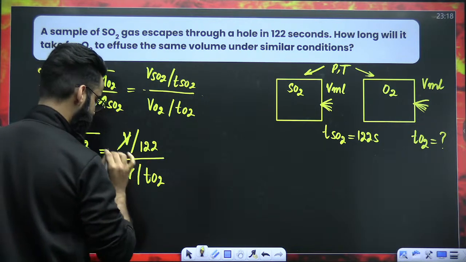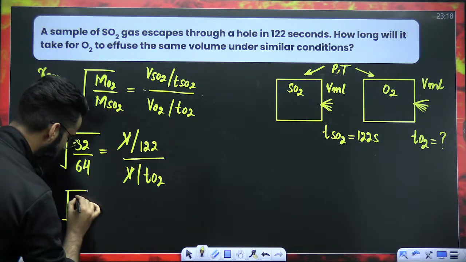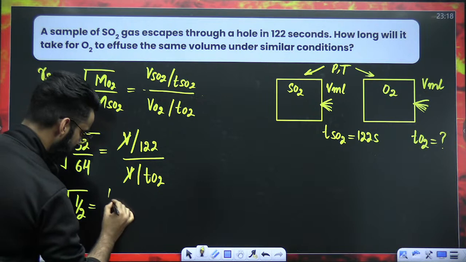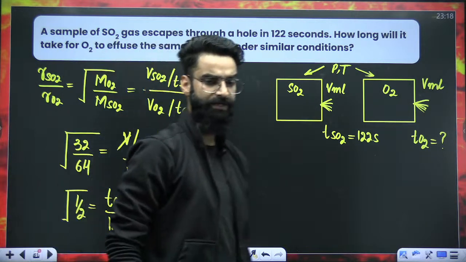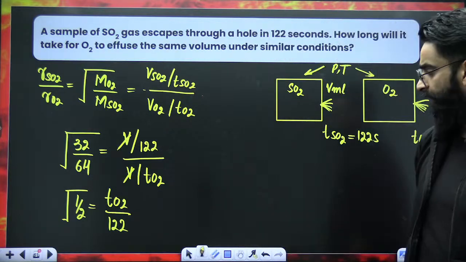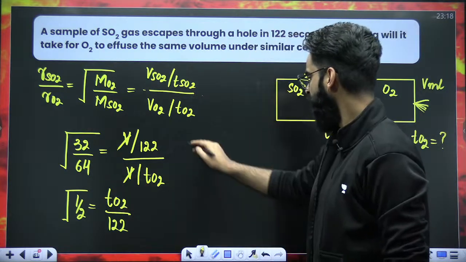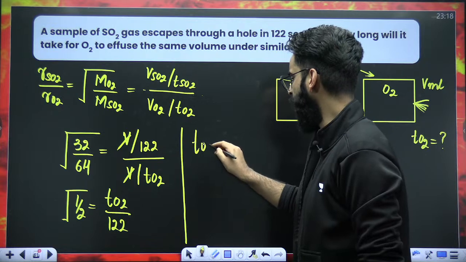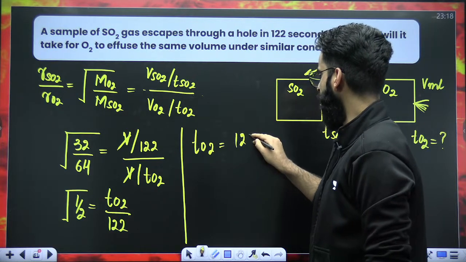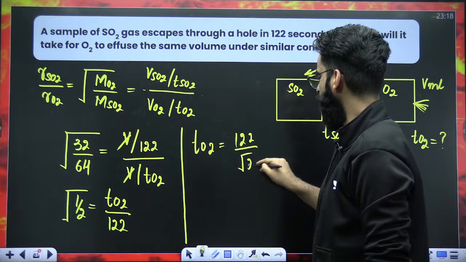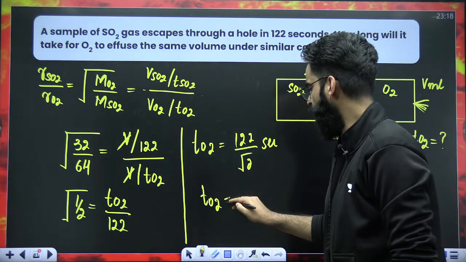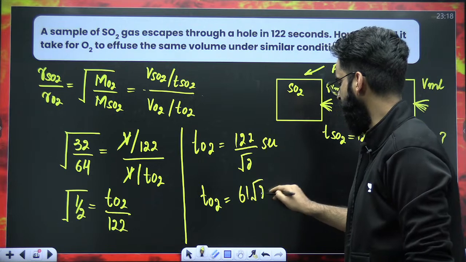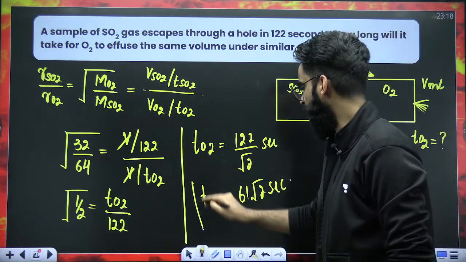So V and V first of all got cancelled. So it's under root of 1 by 2 is equal to TO2 divided by 122. Perfect. So you just need to solve it a bit. What you'll get is TO2 is equal to 122 divided by under root of 2 seconds. Or you can write it like this as well: TO2 is equal to 61 under root of 2 seconds. This is how you can write it.